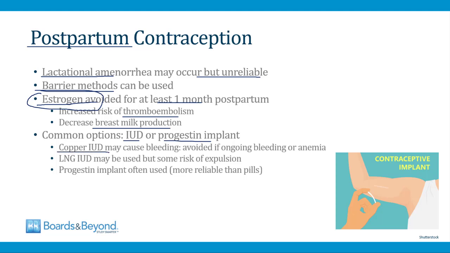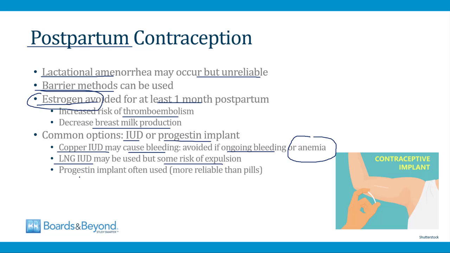The copper IUD is one option, but as we talked about earlier, it can cause bleeding, so this needs to be avoided if women have ongoing bleeding after delivering a baby or if they have anemia after delivering a baby. The LNG IUD is a popular option in this scenario. There is a small risk of expulsion because the uterus can still contract in the postpartum period, but so long as you monitor for this, the LNG IUD is an option.